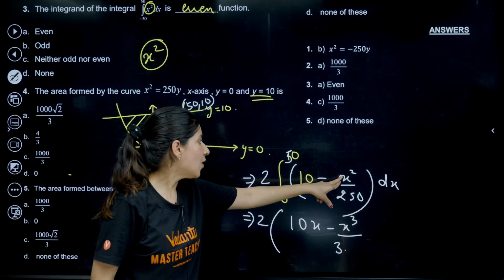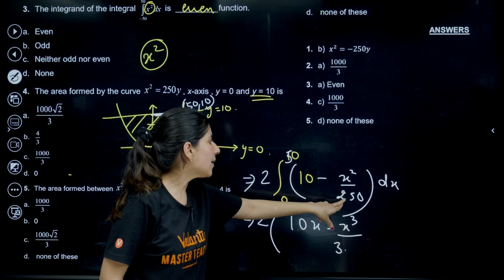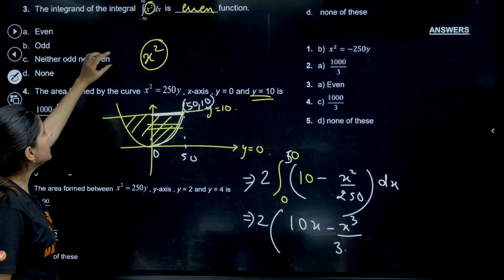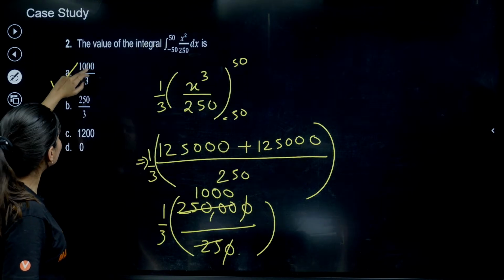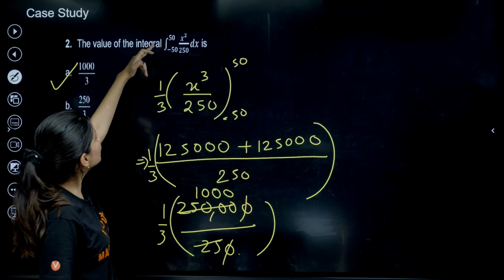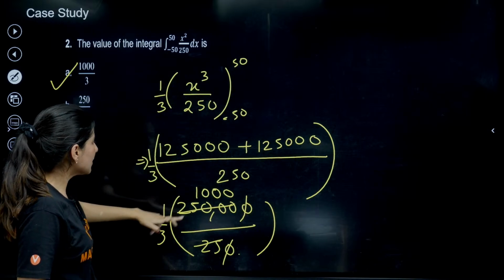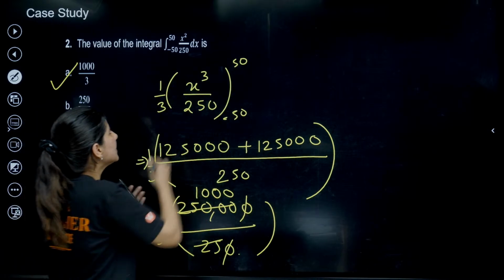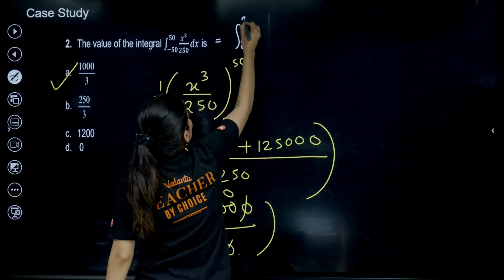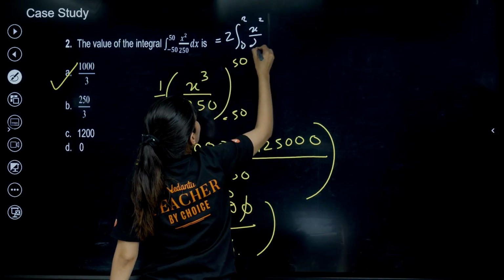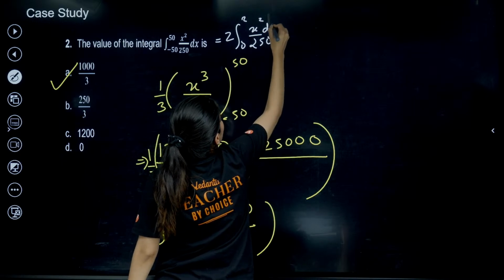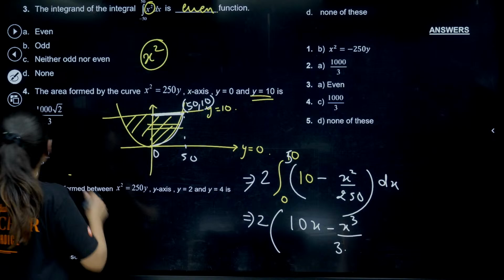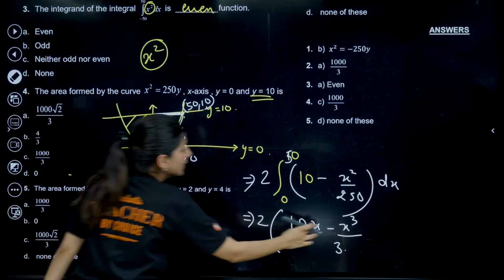Okay. Now, can you see this? x square by 250, we have already solved. Minus 50 to 50 will be nothing. We have already solved that, right? Minus 50 to 50, this value was 1000, right? So twice of this is equal to 0 to 50 twice of x square by 250. This will also remain 1000, right? So we can just directly put the value over here. No need to solve. We've already done that.